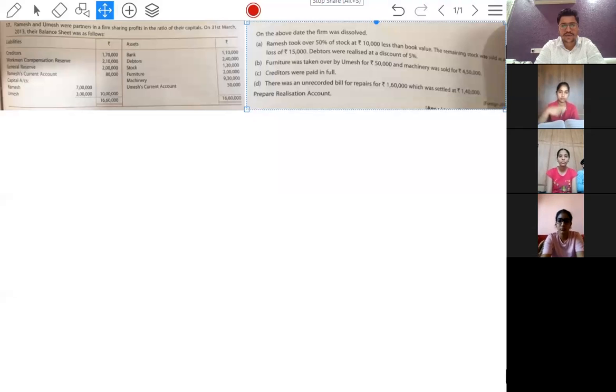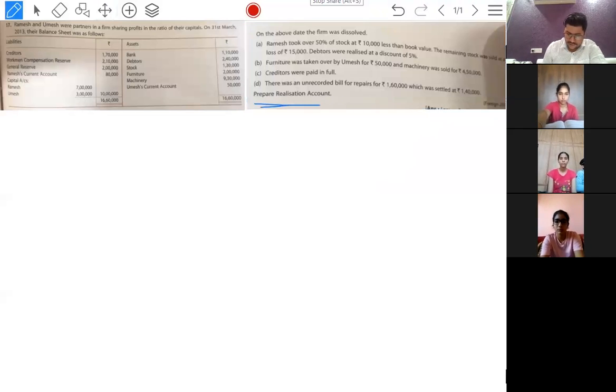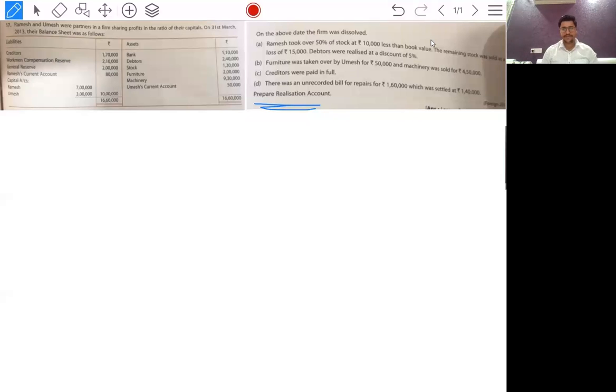Start with this question. In this, the question is asking for only the realization account. Read the question and start making the realization account. Ramesh and Umesh were partners in a firm sharing profits in the ratio of their capitals.